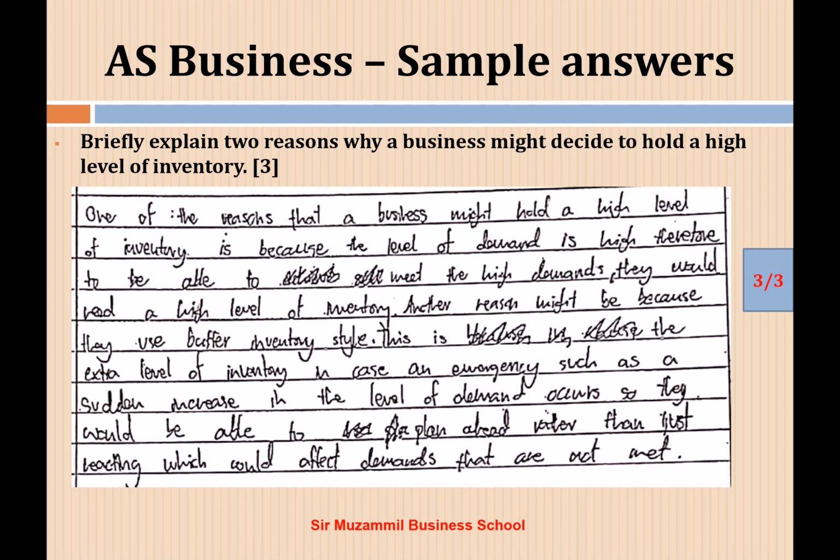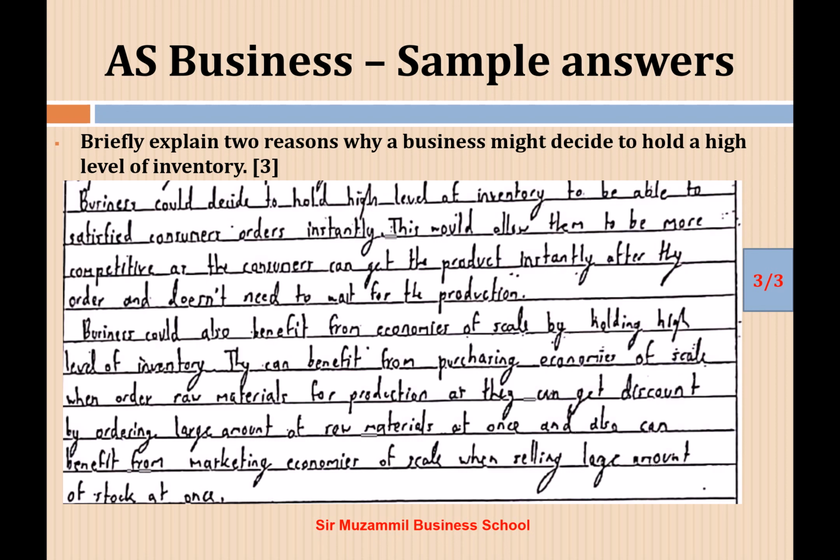Another reason might be because they use buffer inventory. This is the extra level of inventory in case an emergency such as a sudden increase in the level of demand occurs, so they would be able to plan ahead, otherwise demands might not be met. So just see again, these are two very well developed points with good explanation.